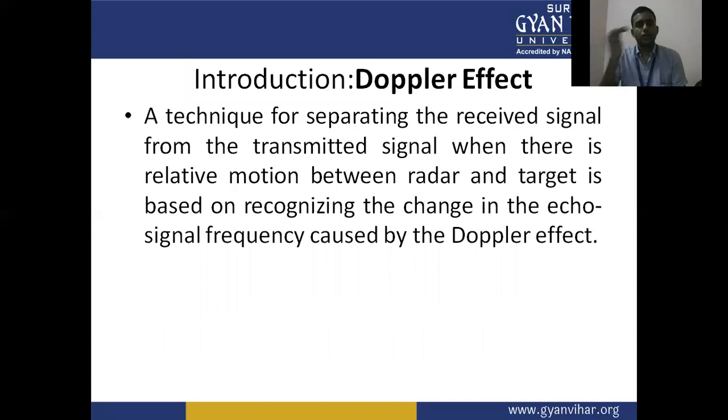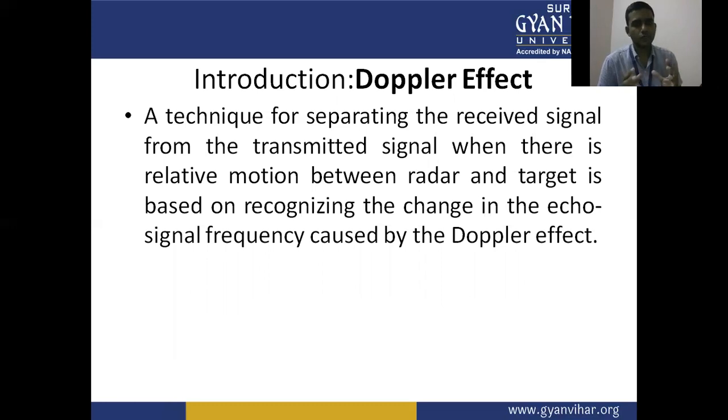Now the introduction to the Doppler effect. We have an effect in the radar system, that is the Doppler effect. It is a technique for separating the received signal from the transmitted signal when there is relative motion between radar and target.